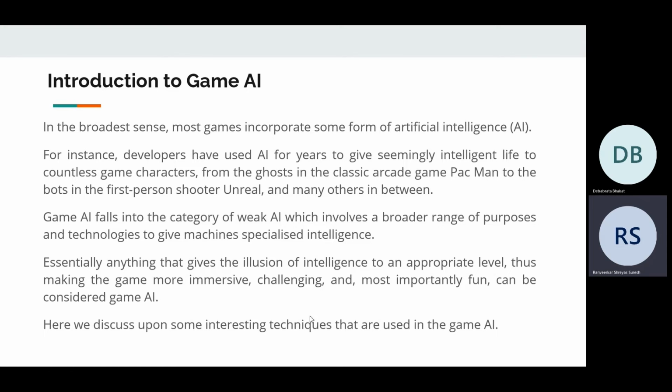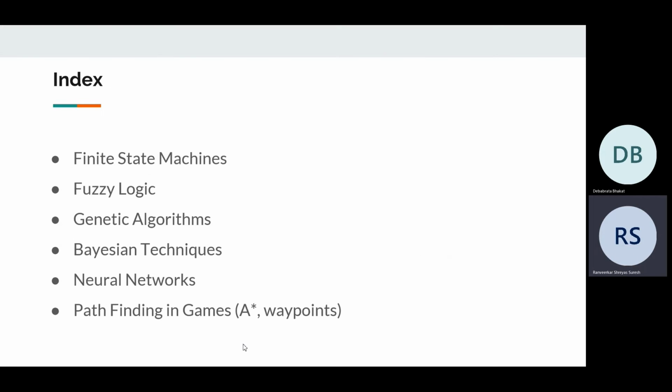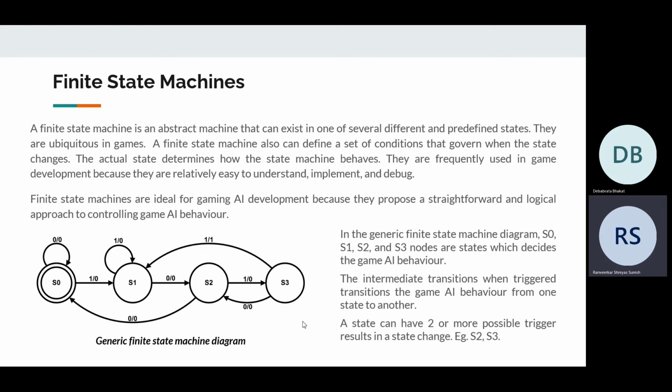But AI that are used in game development are considered to be weak AIs. So here are some of the topics that we are going to discuss in this presentation. The first is finite state machine. The finite state machine is a machine or arrangement consisting of various predefined states. These states can be considered as game elements' behavior, like the game character behavior, enemy behavior, obstacles, etc. So the states decide how the particular game element will behave when a particular event happens.